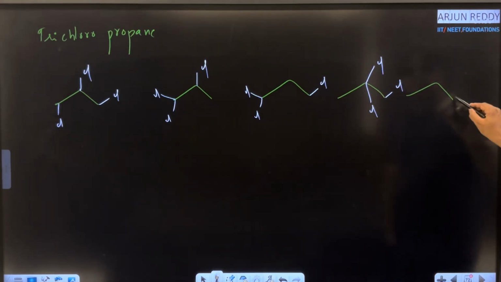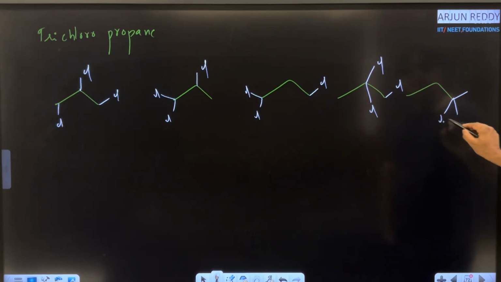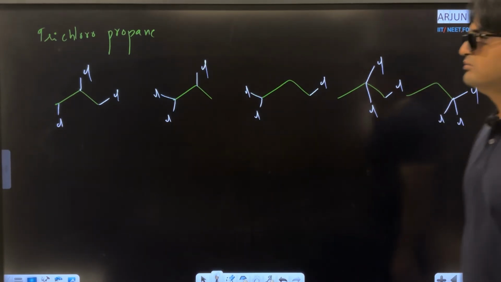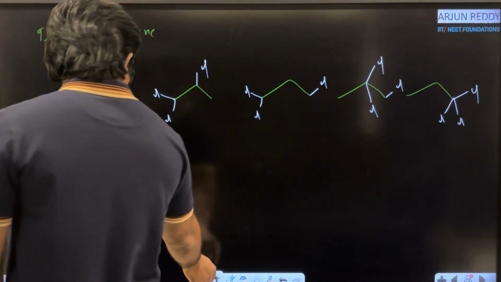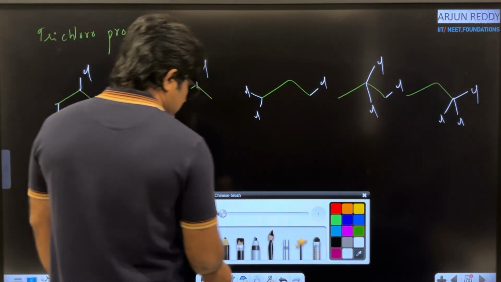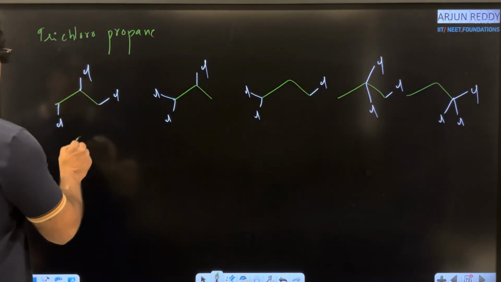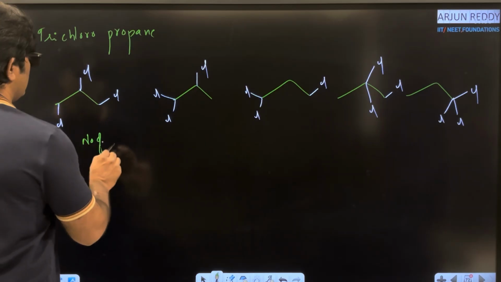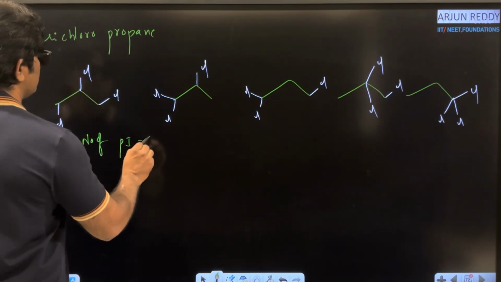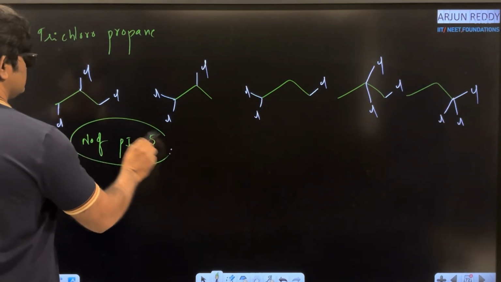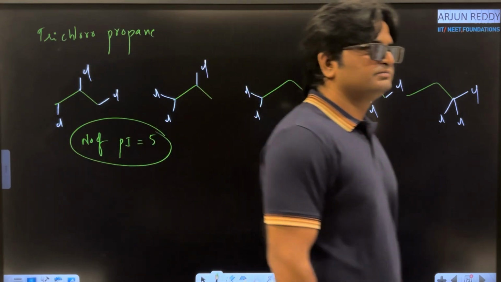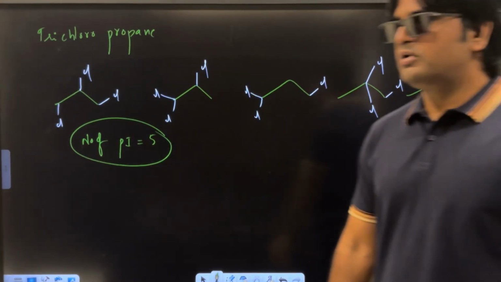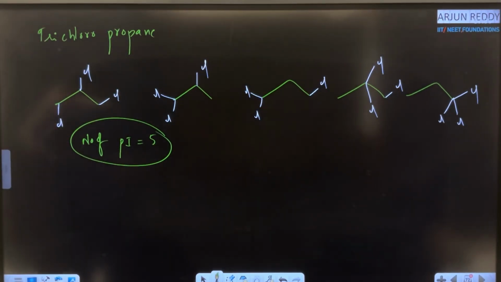And what is the last possibility? 3 chlorine atoms on the same carbon atom. These are the possible positional isomers. Number of positional isomers equals 5. Very good question.